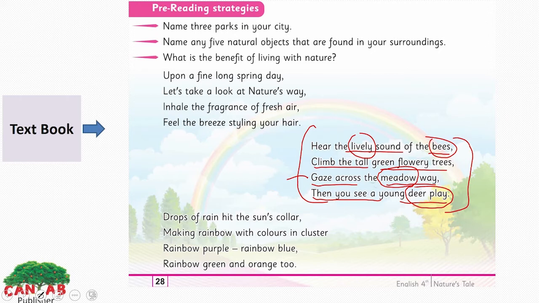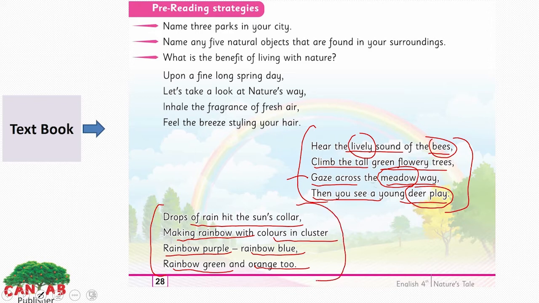Here in this stanza the poet says that listen to the cheerful sound of the bees, the lively sound, which fills you with liveliness, and climb the tall beautiful green trees. And look at the meadows, the green meadows of grass, and you can see a young deer is playing in that green meadow. The third stanza here. Drops of rain hit the sun's collar, make rainbow with colors in cluster. Rainbow purple, rainbow blue, rainbow green and orange too. Here in this stanza, the poet is talking about the rain.